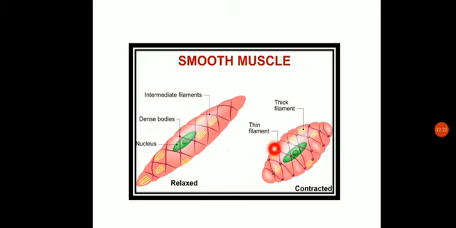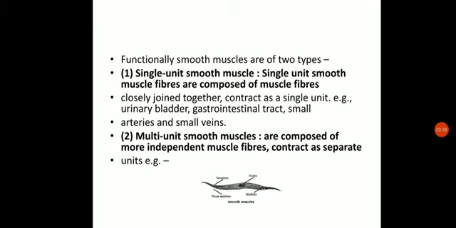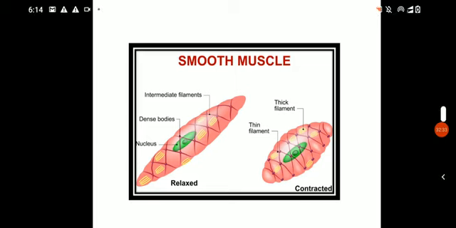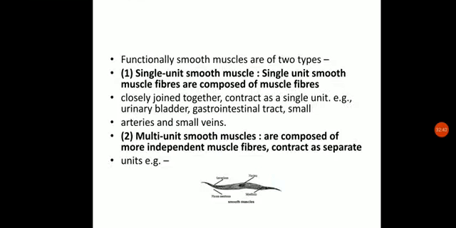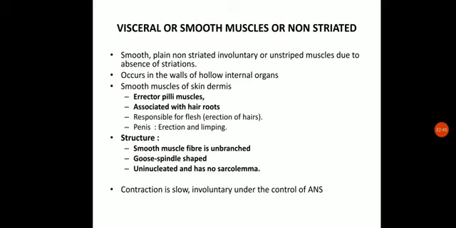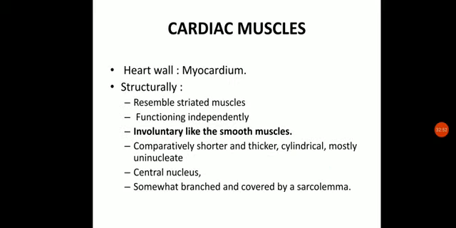Now you can see here, banding patterns are observed. As you had seen, the striated muscles were having A band and I band. Unlike that, here you cannot see this A band and I band. So we can say they are non-striated muscles. We can call them non-striated muscles, or visceral muscles, or smooth muscles. Okay. Spindle in shape, having pointed ends, uninucleated. Okay. And mainly involuntary in nature.